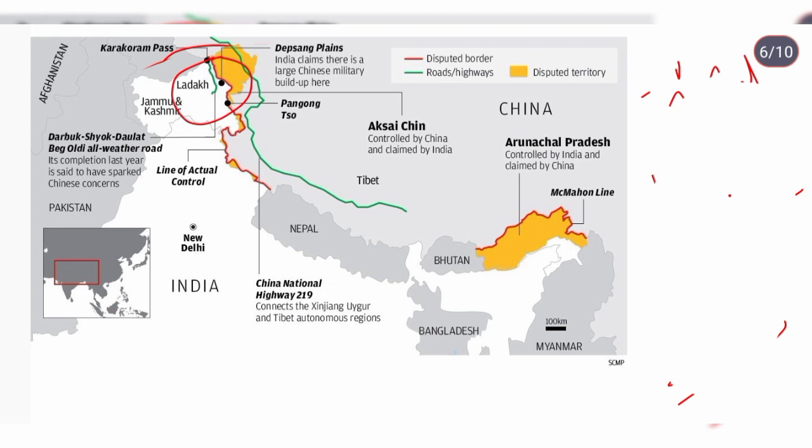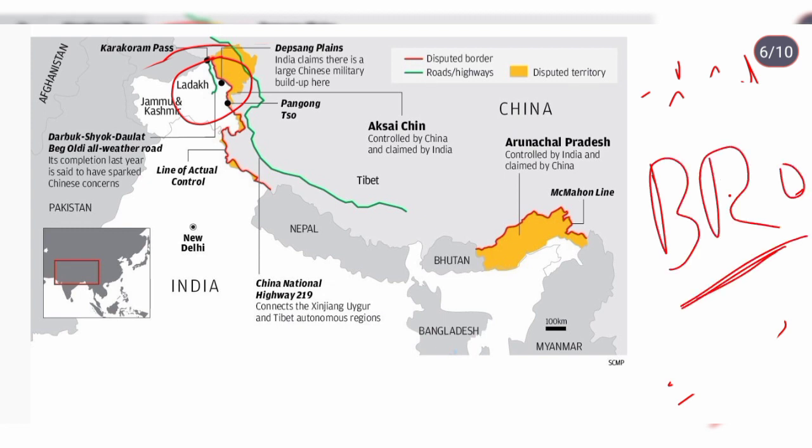Later on, India is also going to develop roads in Arunachal Pradesh. Also, we can see that BRO is working very well in the border areas and constructing very well, so that the equipment and the military logistics can be moved around. This is all to counter China only. You can see that here. See it, their book: Shyok Daulat Beg Oldie All Weather Road.